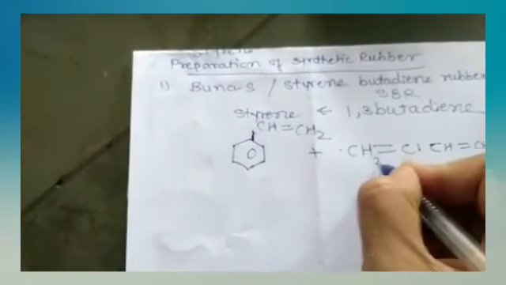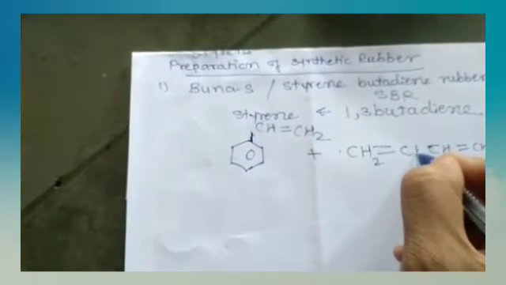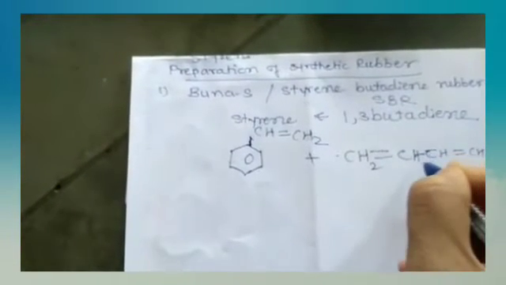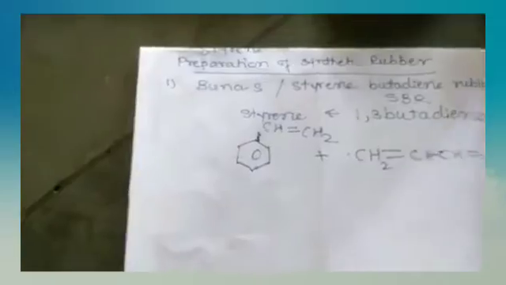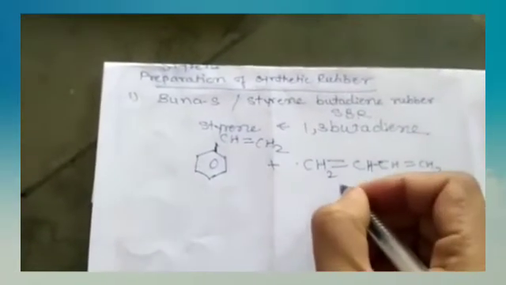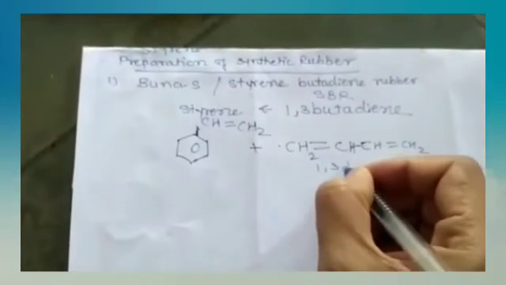Here CH2 double bond CH single bond CH double bond CH2. This is 1,3-butadiene.